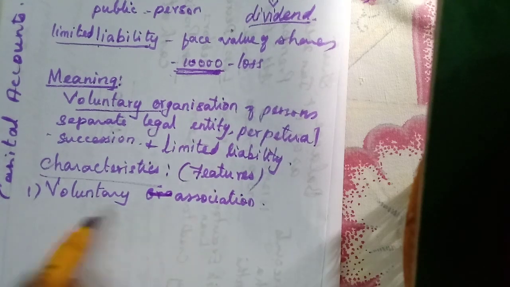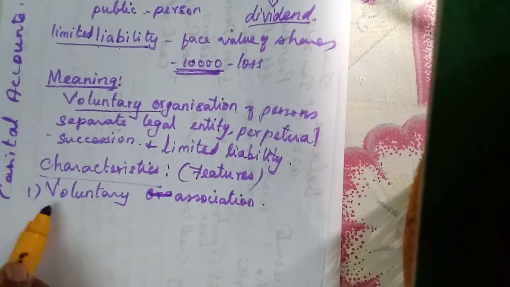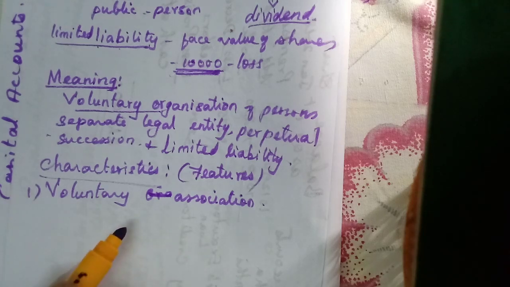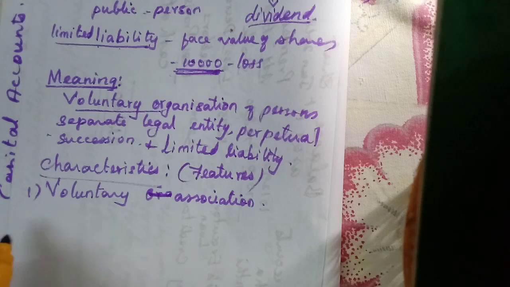They come as a group, as a company, voluntarily. Nobody is there to compel them. Even law cannot compel a person to become a member of a particular company. It is a voluntary association of persons.